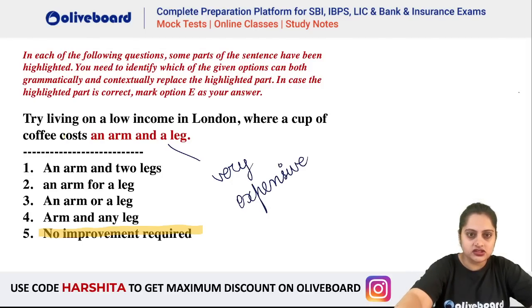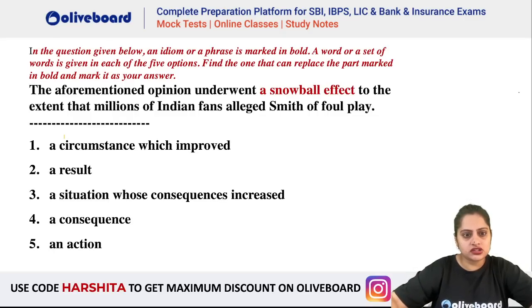Next one. Here also, if you see a phrase is highlighted, which can replace. Now, basically, here you have to give the meaning of the given phrase. In the options, you have the meanings. The aforementioned opinion underwent a snowball effect to the extent that millions of Indian fans alleged Smith of foul play.